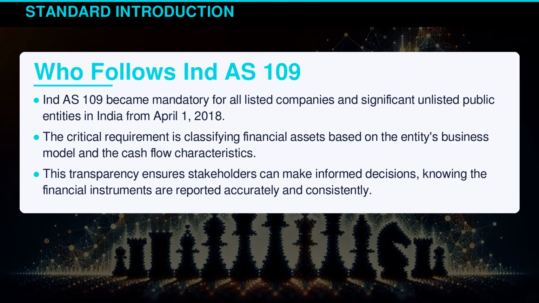Indian Accounting Standard 109 became mandatory for all listed companies and significant unlisted public entities in India from April 1, 2018. The critical requirement is classifying financial assets based on the entity's business model and the cash flow characteristics. This transparency ensures stakeholders can make informed decisions, knowing the financial instruments are reported accurately and consistently.